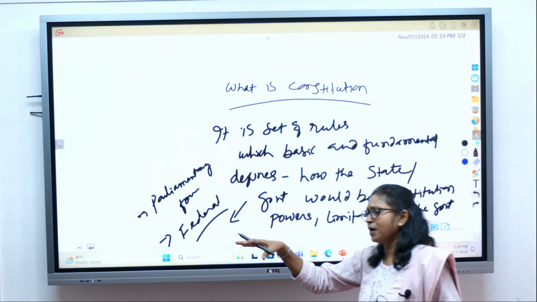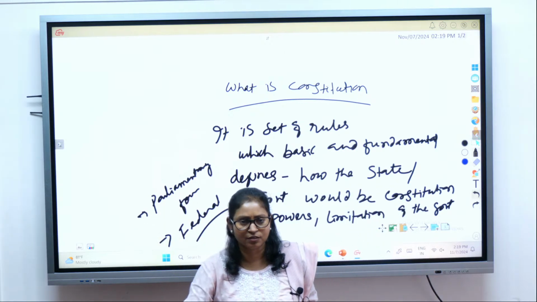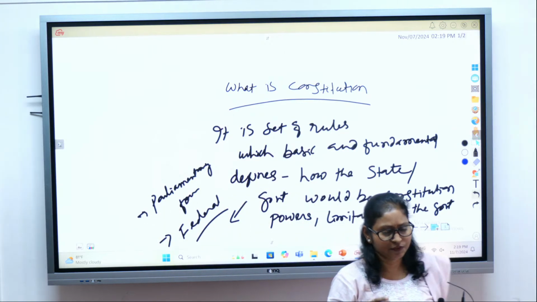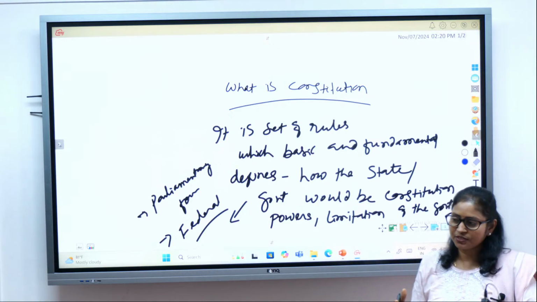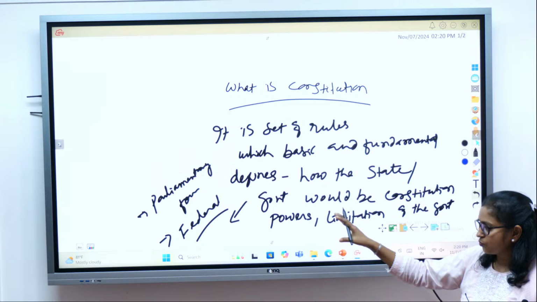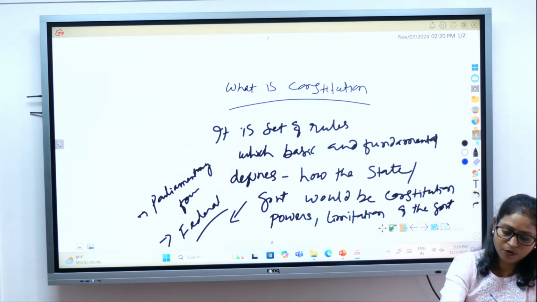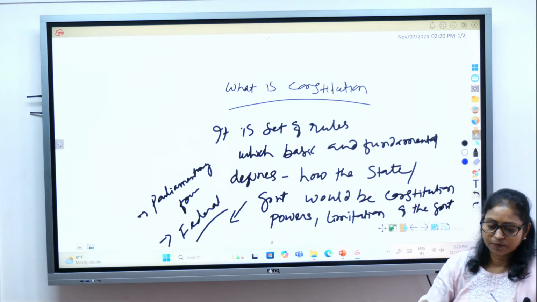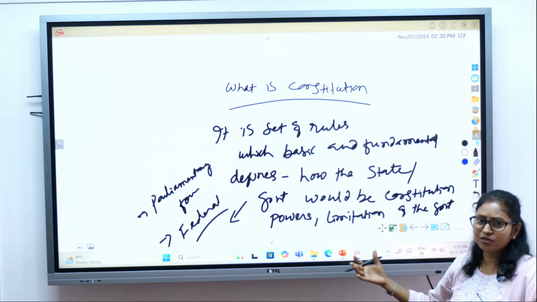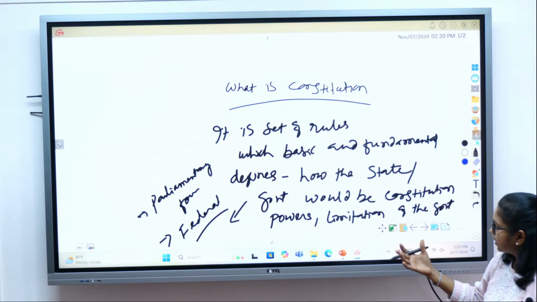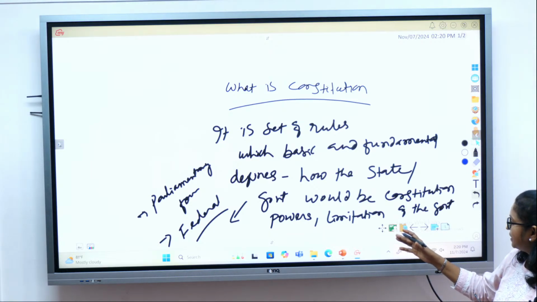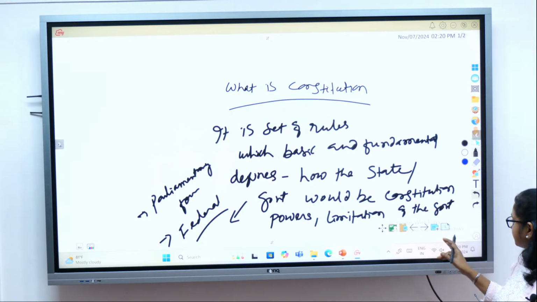The details of the parliamentary form of government and the federal form of government, the features and their significance, will all be dealt with in a separate session. So as of now, what you understand is that the Constitution basically talks about the nature of our Indian polity, how the government is being constituted, and what are the powers and limitations of the government.